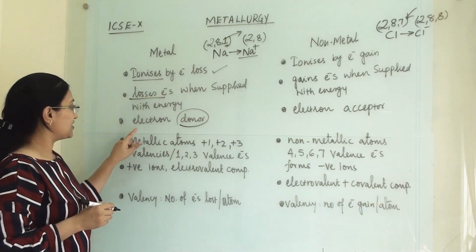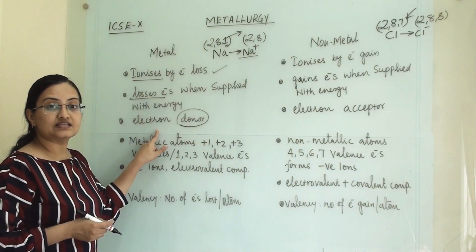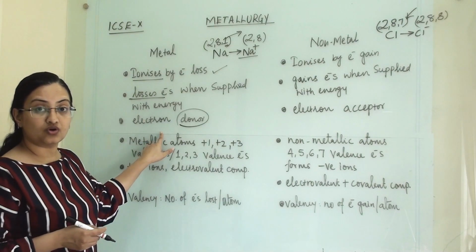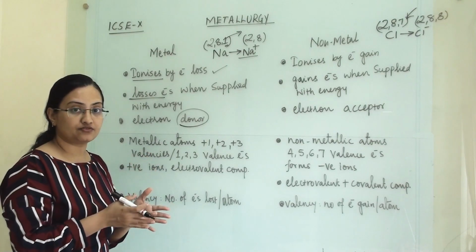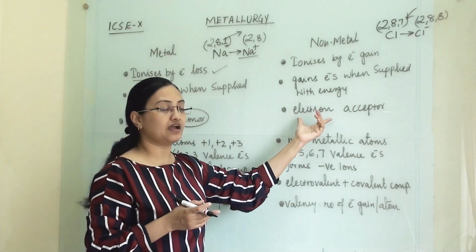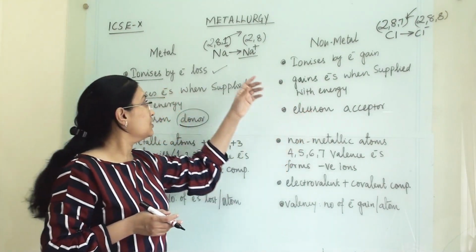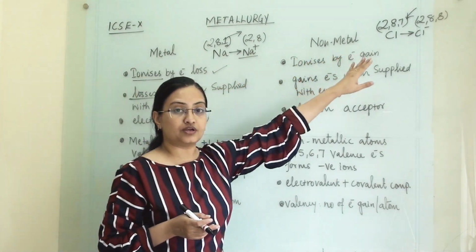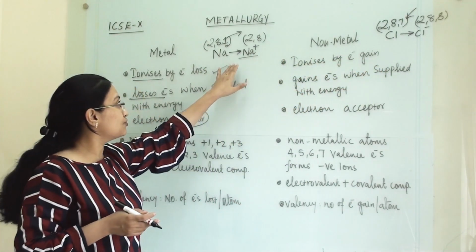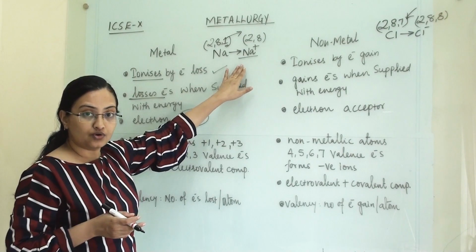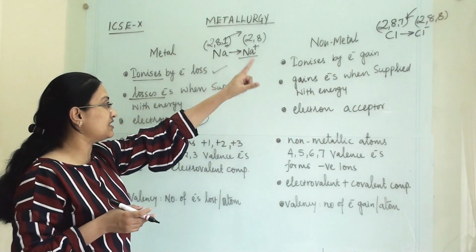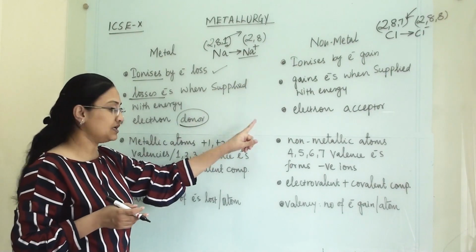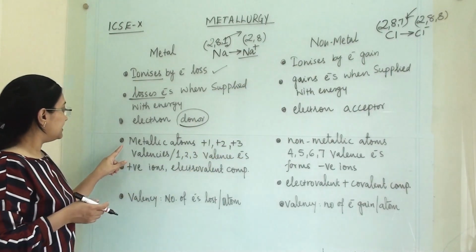Then third point, they are known as electron donor, or metallic elements are electron donor whereas non-metallic elements are electron acceptor. So the same example you can write there and you can show how they donate electron and how they are accepting electron. So with one example you can write all the three answers. Then next point.